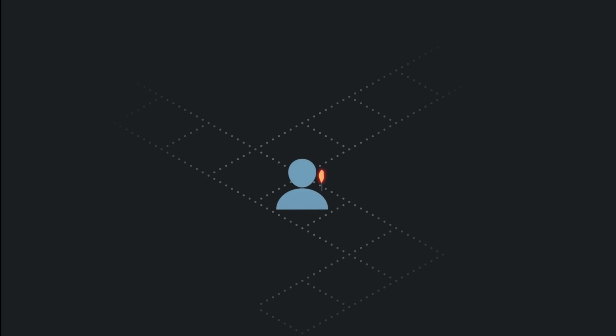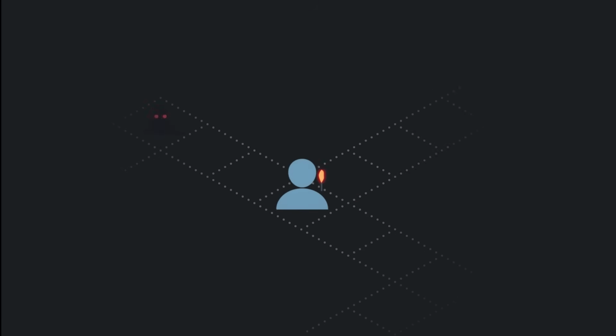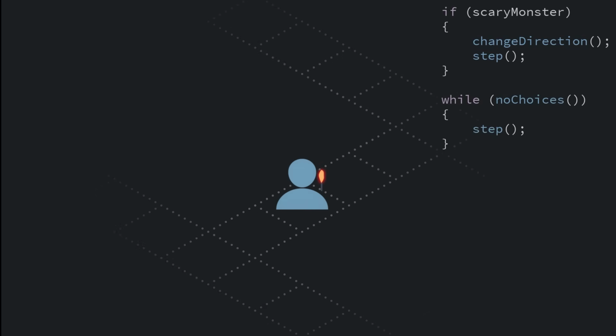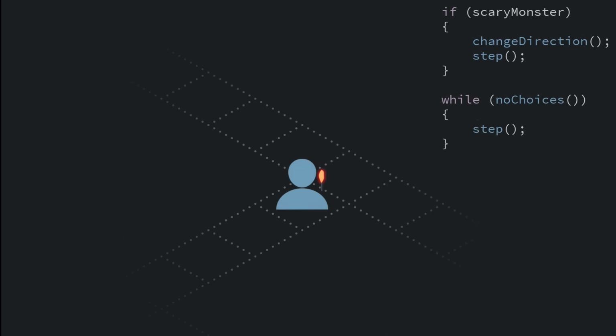Decisions allow you to change the course of a program, to choose to do something or not do something based upon the state of the world. Repetition enables a program to react to cases where you don't know exactly how many times you need to do something.